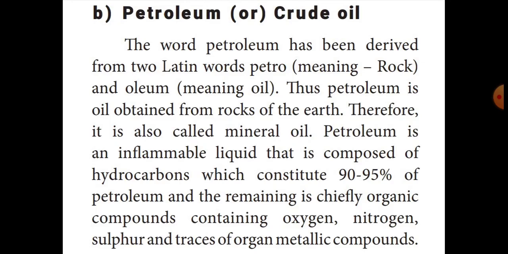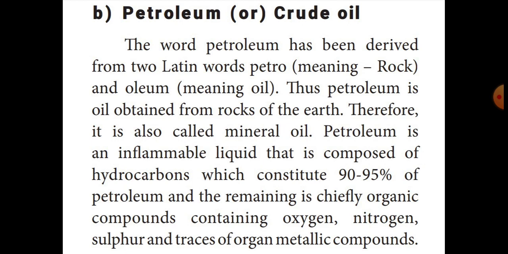Okay, thus petroleum is oil obtained from rocks of the earth. Therefore it is called mineral oil, because the petroleum we are getting from the rocks is of the oil type.